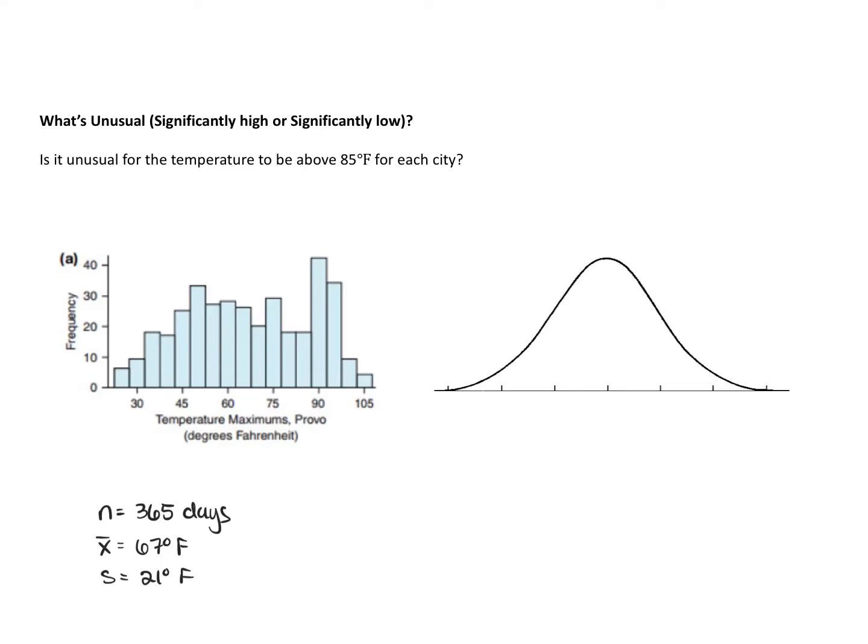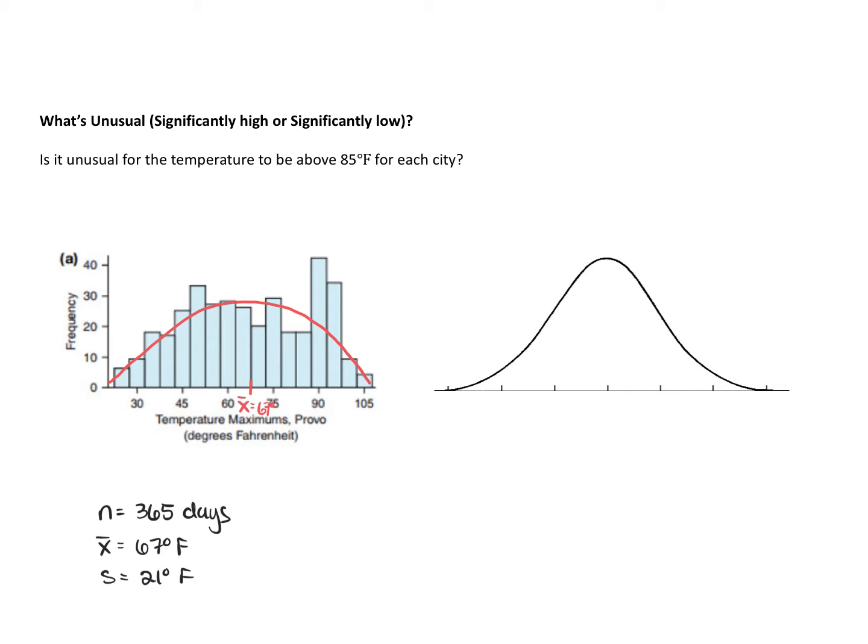In the last video, we said that we can visualize the variation in our temperature by looking at the spread, so how much the data spreads. And for Provo, we said that the distribution for daily maximum temperatures is approximately normal, so it follows that bell-shaped curve. Whenever we have data that is approximately normal, we typically find the mean value in the center of the distribution. Recall that the mean temperature for Provo was 67 degrees. So 67 degrees is in the center.